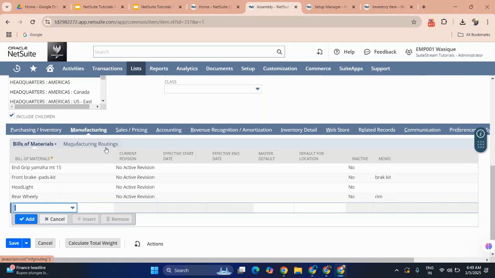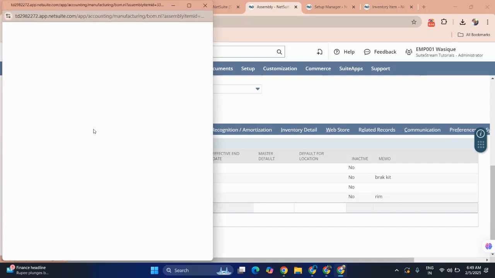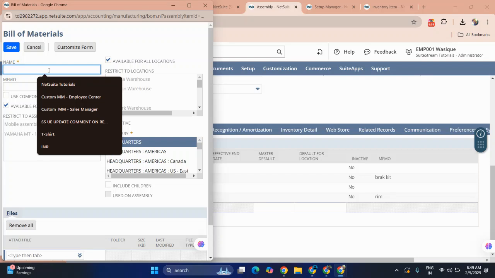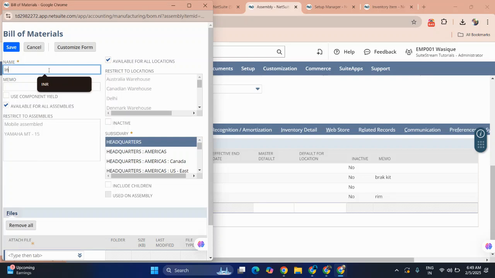In the manufacturing section there is also an option. If you want to add parts from the bill of materials as spare parts of the bike, you can select them from here, not an issue. And if you don't have it and want to add a new one, you can also create it, like an indicator.